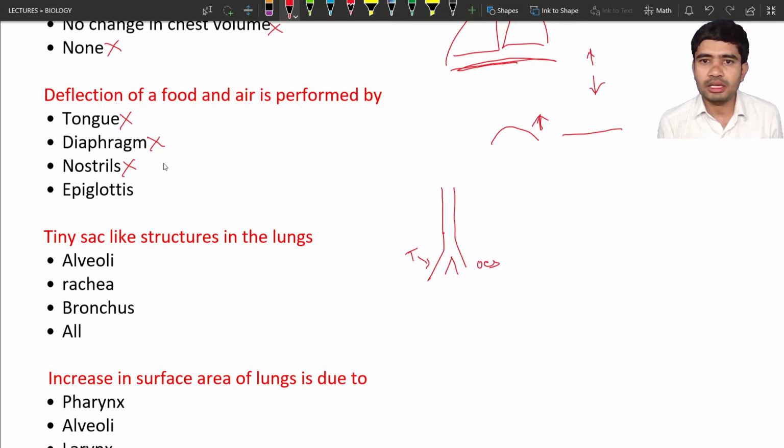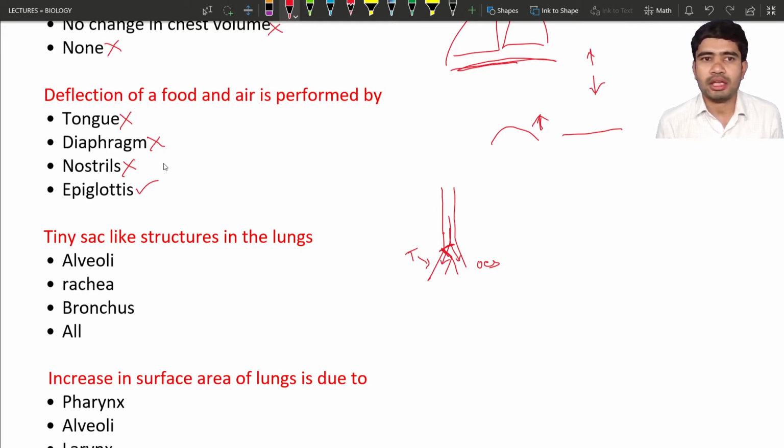The epiglottis is present here and helps in the separation when the person is eating. It closes the tube that is the starting point of the trachea, hence the food goes this way. When the person is taking air, this is opened, and as a result the air enters directly into the trachea.